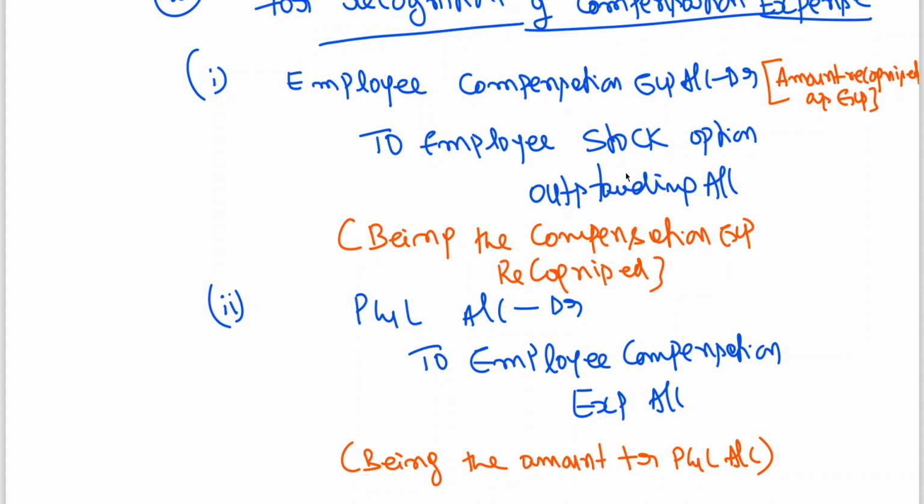So this is having a balance, no? So where will this appear, sir?